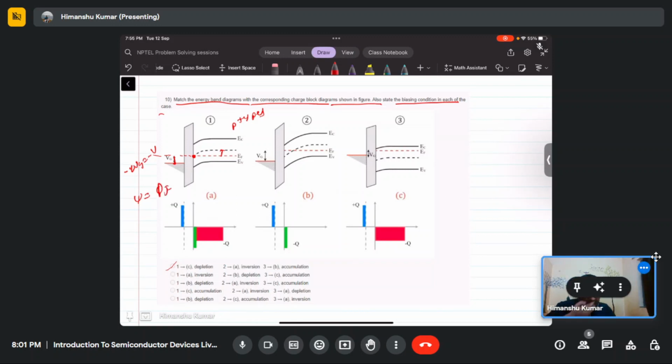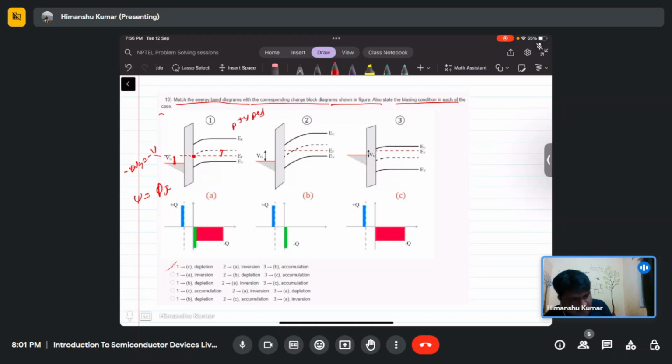So this is just at the onset of depletion. Beyond this, if you apply more and more positive bias, the surface will become more and more n-type, and inversion will start happening. Up to now, at zero bias the interface was p-type.